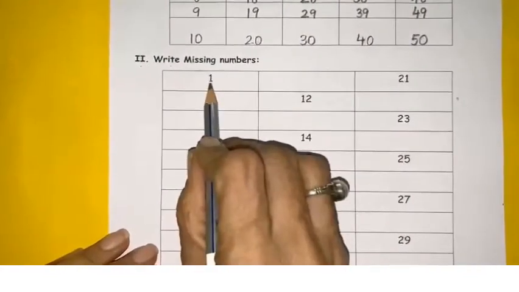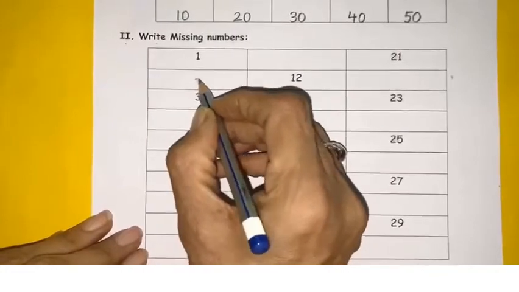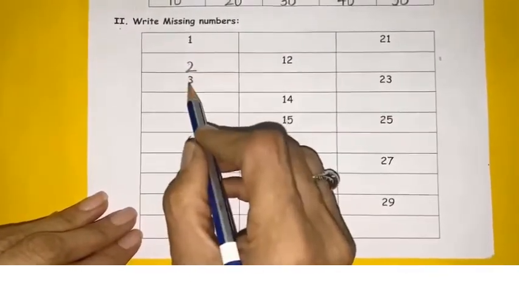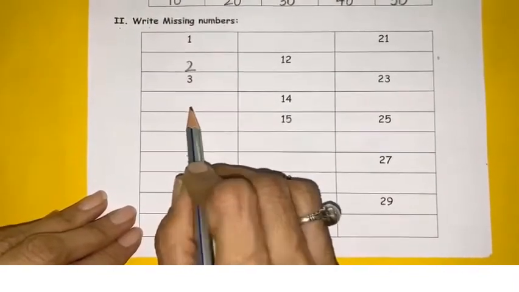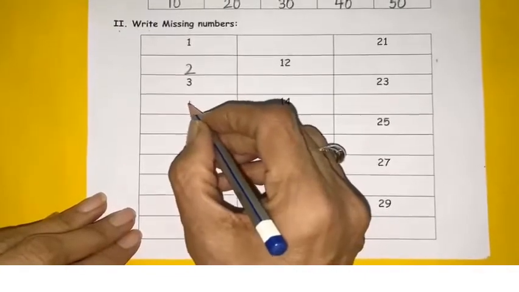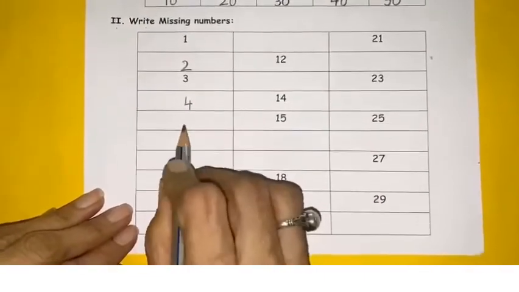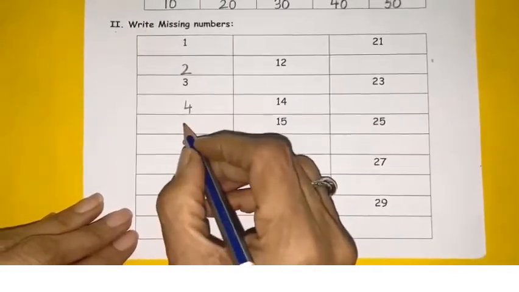1 is there. What comes after 1? 2. Write 2 here. 3. What comes after 3? 4. Write 4. After 4, here is missing. 5.